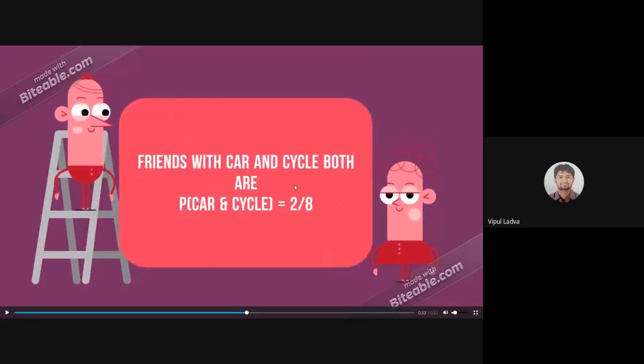And one more data is there, the friend with car and cycle both. Such probability is 2 by 8. That means out of 8, 2 of them are having car as well as cycle.